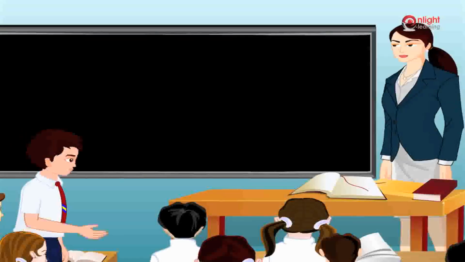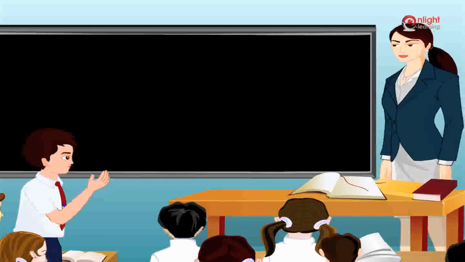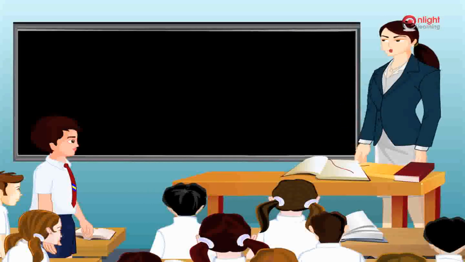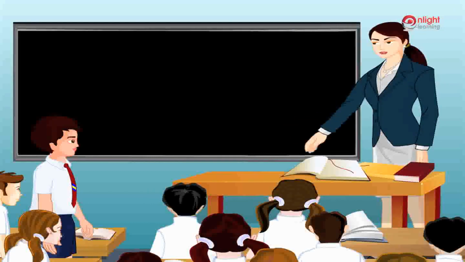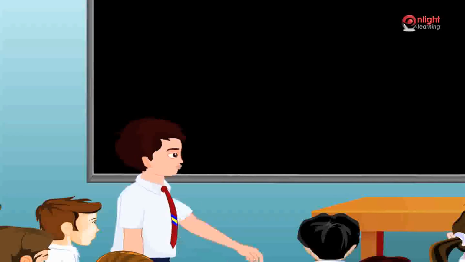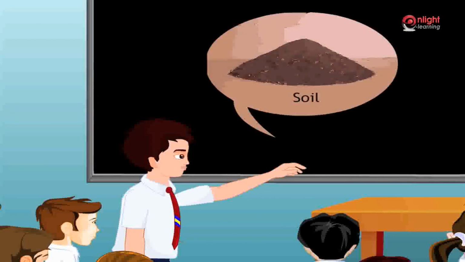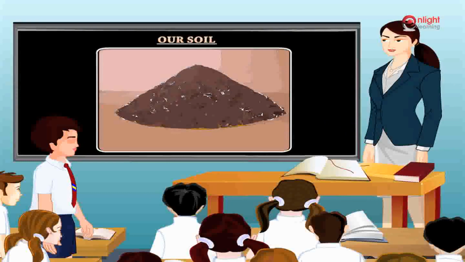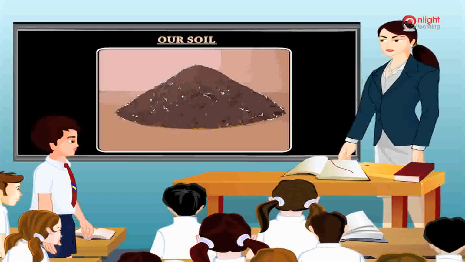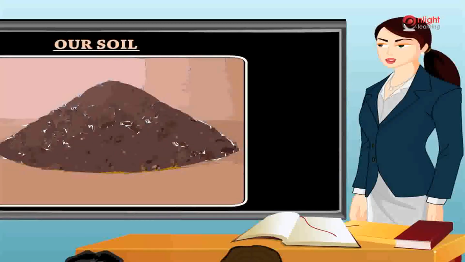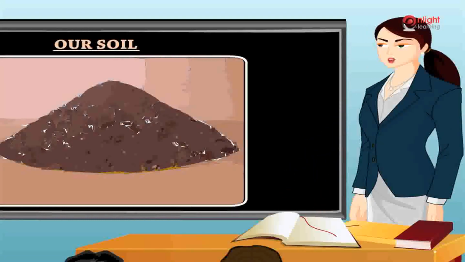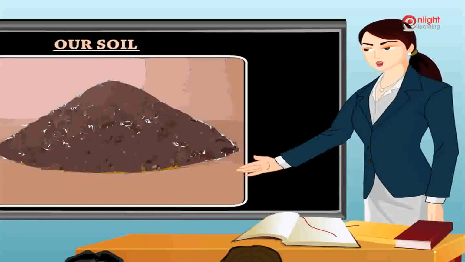Ma'am, is it earth? No, that is a 5-letter word. You are very close. I will give you the last alphabet. It is an L. Oh yes, I got it. It is soil. Excellent, David. You have got it right. It is soil. Today we will discuss soil, its types, its importance, its erosion, and its conservation.